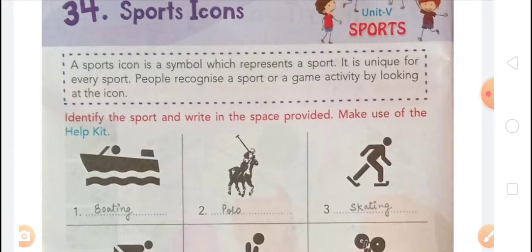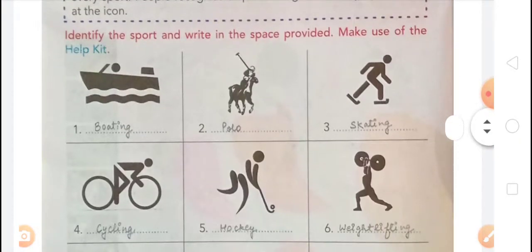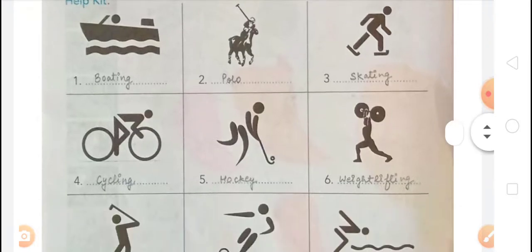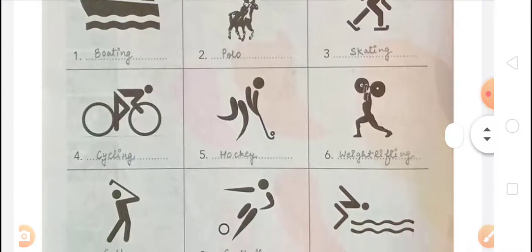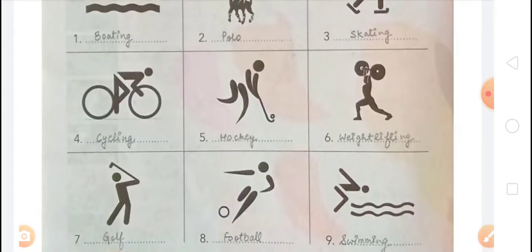And on third, that is skating, this icon is related to skating. On fourth, that is cycling, this icon is related to cycling. And on fifth, there is hockey, this icon is related with hockey. And next is sixth, weightlifting, and this icon is related to weightlifting.